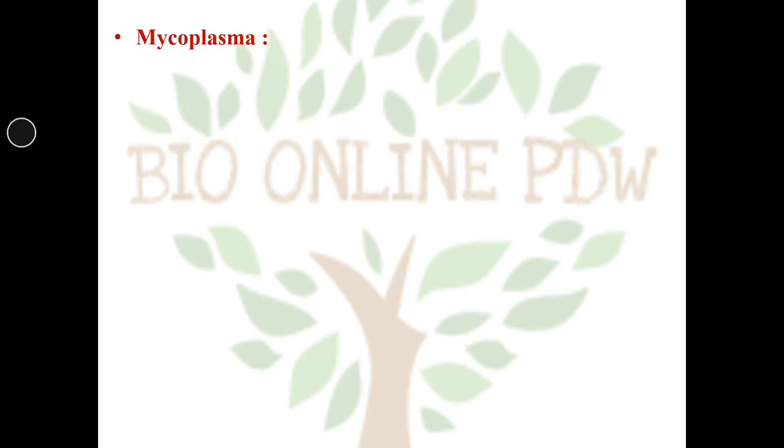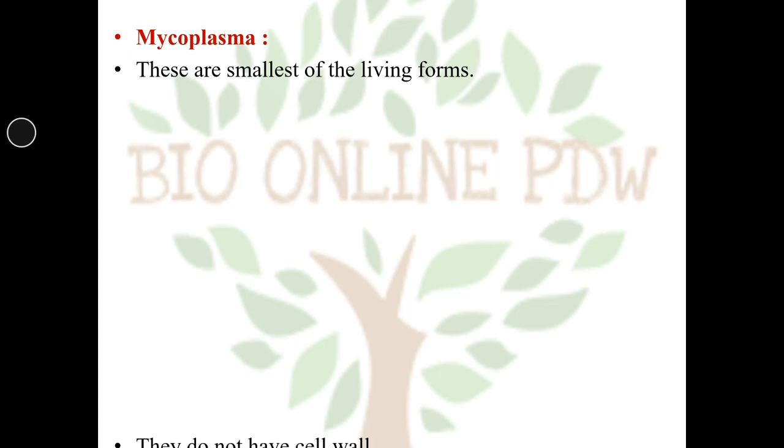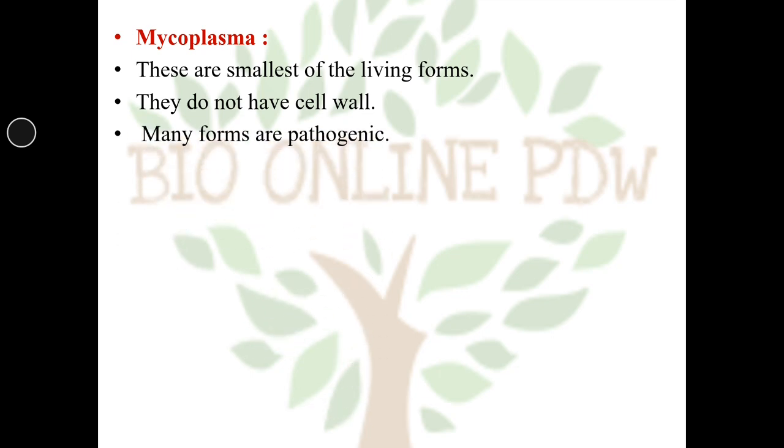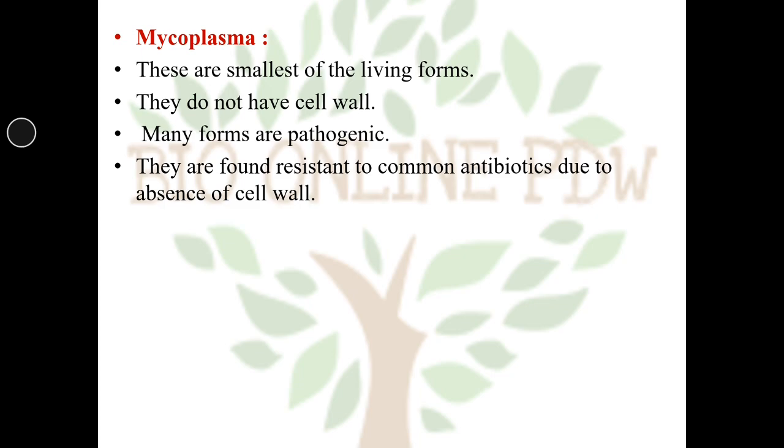Some organisms do not belong to any of these five kingdoms. They are called mycoplasmas. They are the smallest living forms. They do not have a cell wall. Some members are also pathogenic. They are found resistant to common antibiotics due to the absence of a cell wall. Such smallest living forms are called mycoplasma.